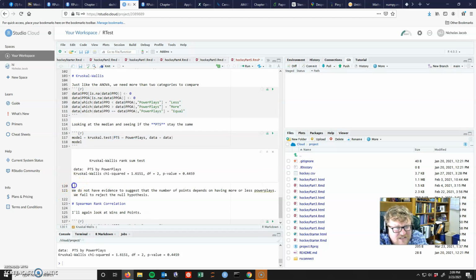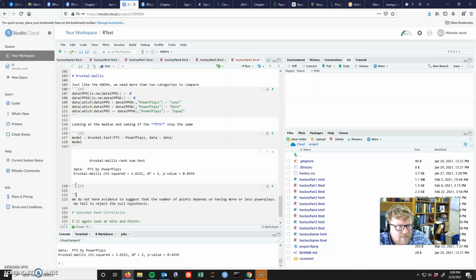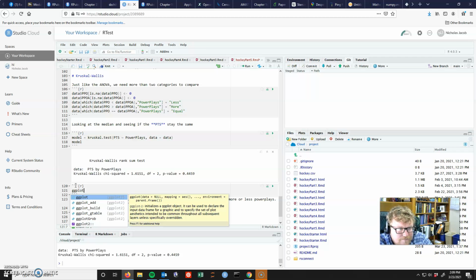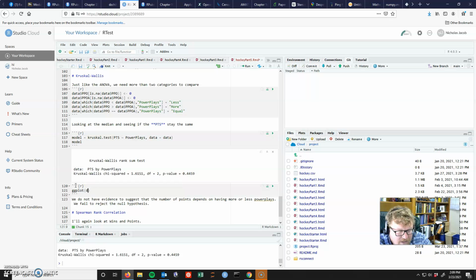Well, maybe I should suggest how to do the visualization here, since I didn't do that. I'm getting bad about doing my visualizations, aren't I? So ggplot, what am I going to do? Well, I'm going to give it my data, and I'm going to give it the, what do I want? I want the x to be points, PTS, and I want the y to be power plays.